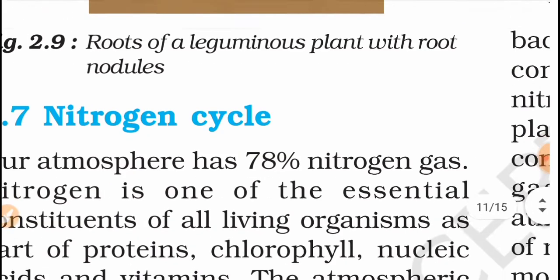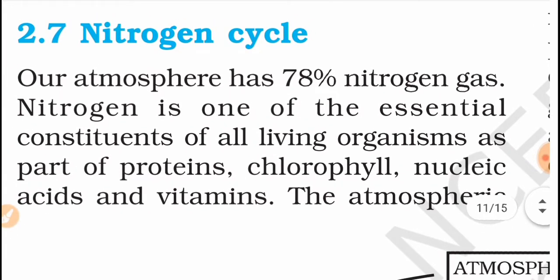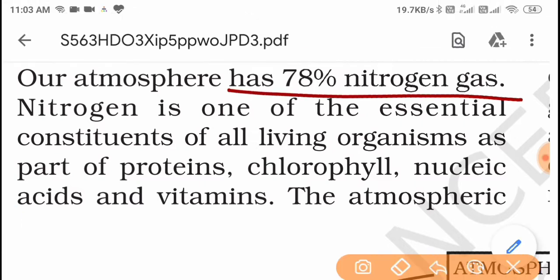I'm starting the nitrogen cycle so you can understand it better. Our atmosphere has 78% nitrogen gas. Nitrogen is one of the essential constituents of all living organisms, as part of proteins, chlorophyll, nucleic acids, and vitamins. Whenever we write anything in terms of percentage, it means out of a total of 100. So from 100%, a big amount of 78% of our atmosphere is covered by nitrogen.